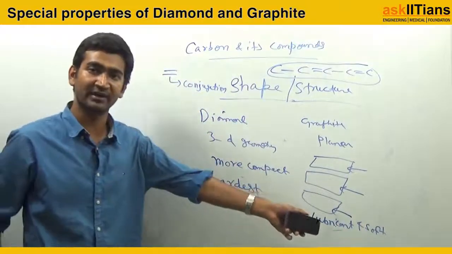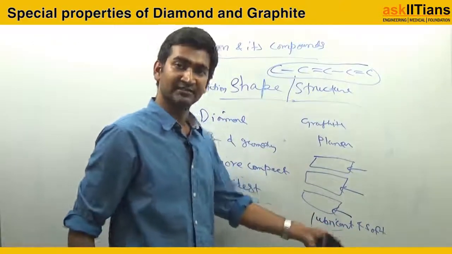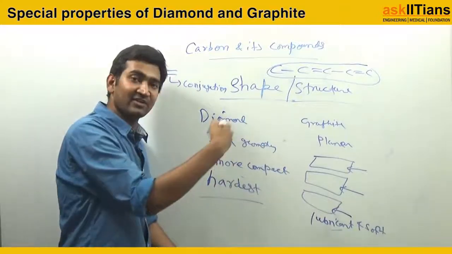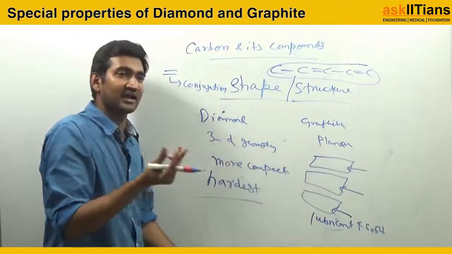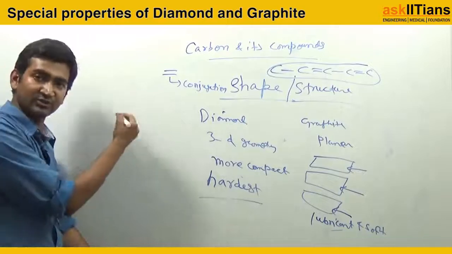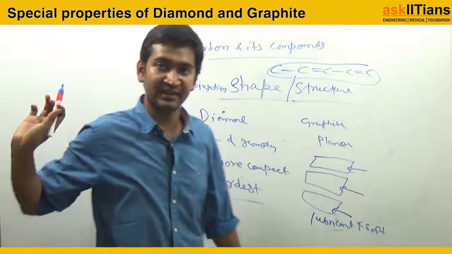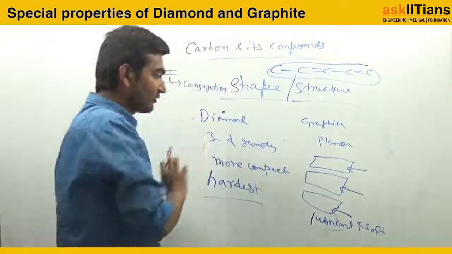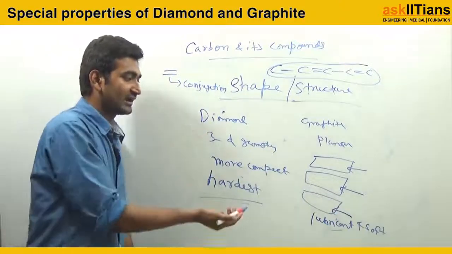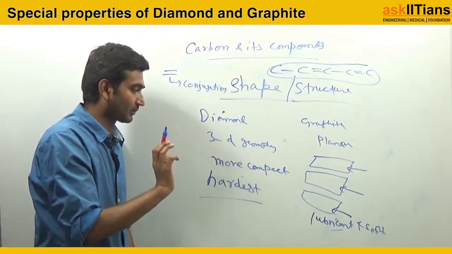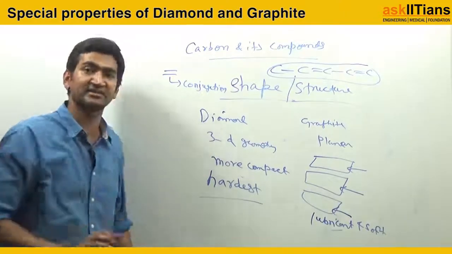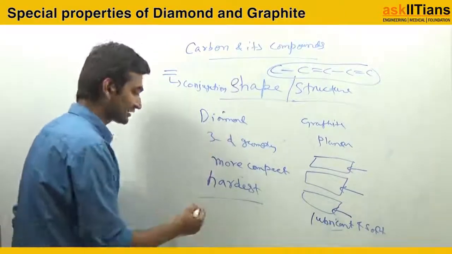Lubricant and soft property, is that clear? It is a layer-wise structure, and what is in those layers? I said delocalization of electrons, which was shown here just now, right? That is a delocalization of electrons, and due to which it will be a lubricant and soft thing. And diamond is the hardest thing. Do you know why diamond shines?